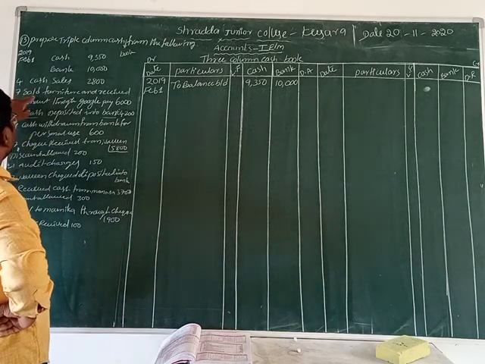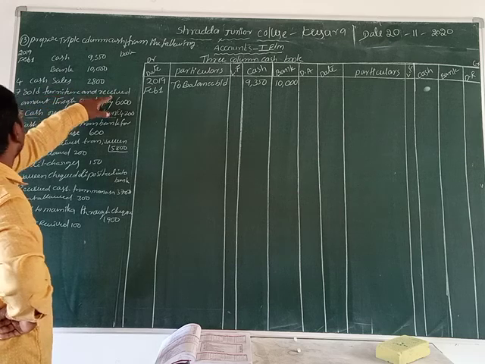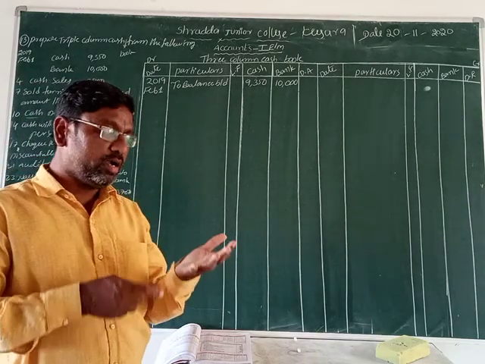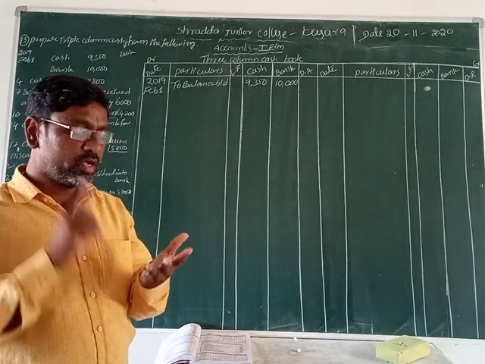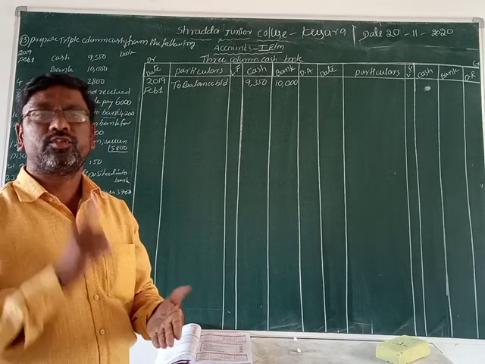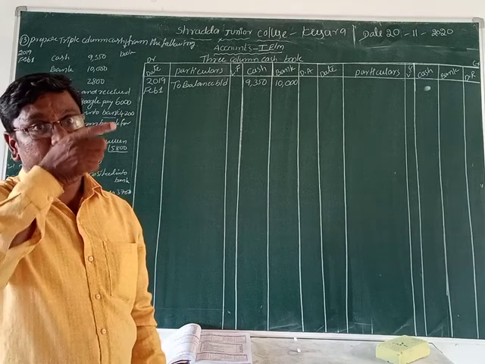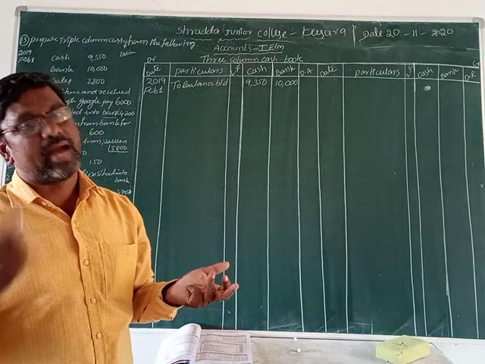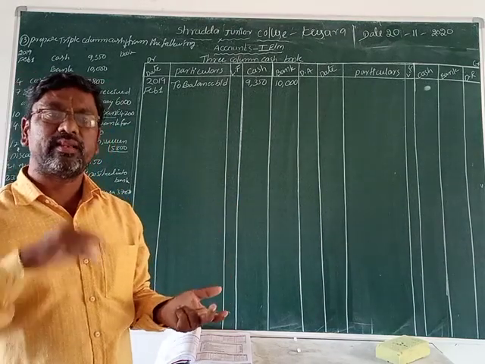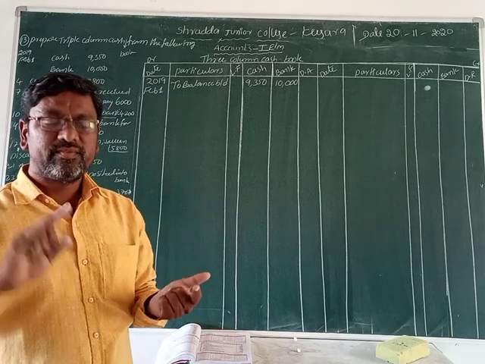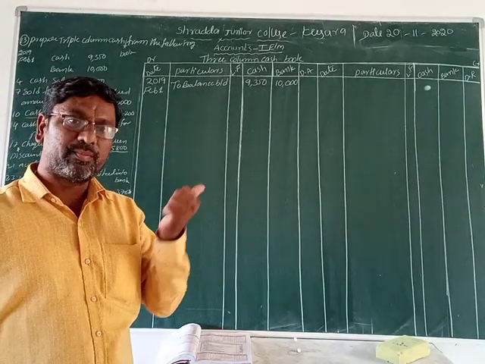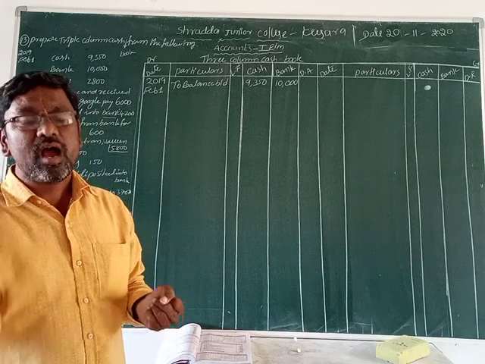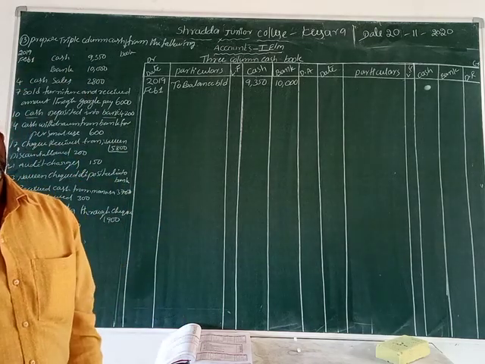On the 7th date, furniture was sold and the amount received through Google Pay, isn't it? So bank payments are debit card, credit card, Google Pay, Paytm, and check. These five are completely bank transactions. If we pay by debit card, credit card, Google Pay, Paytm or check, we write the amount in the bank column. These five are bank transactions.